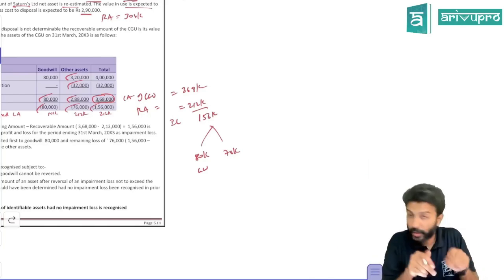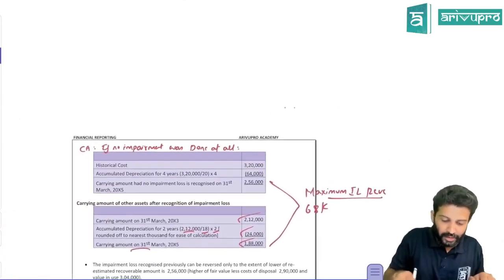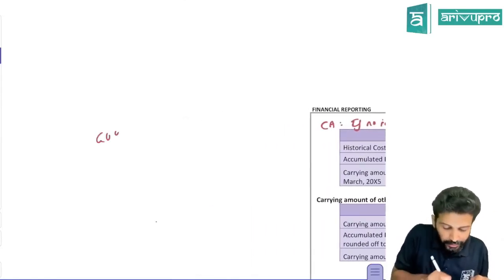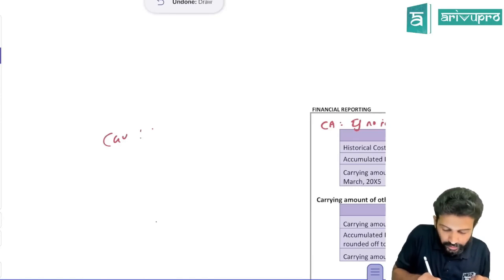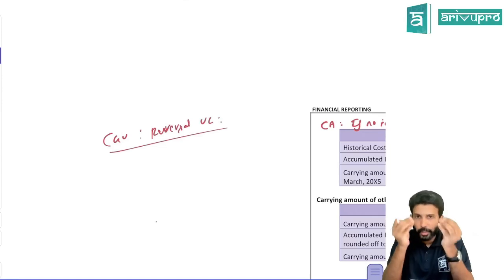What is that limit? Are we talking about individual assets or CGU? We're talking about CGU. What is that limit again? I told, there are 2 limits there. What is the CGU's reversal upper limit? Just for your reference, once again we'll write it, because we may have to remember all this. Even if you don't write the provision, at least you need to remember it to solve it.